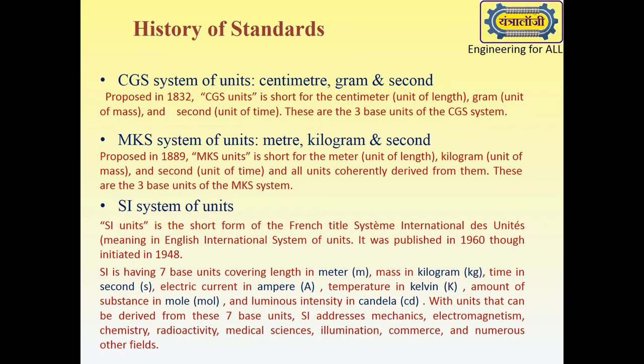History of standards. After feeling the need of standardization, the first system of units that came into picture was the CGS system, where length was measured in centimeter, mass in grams and time in second. CGS system being on a smaller scale, the need of the MKS system arose, where meter was used for length, kilogram was used for mass and time was second.